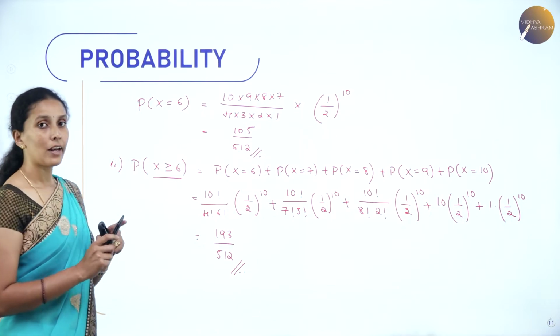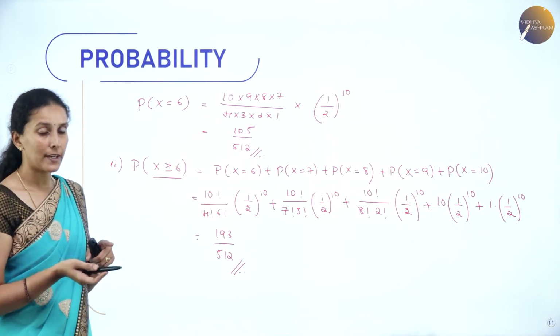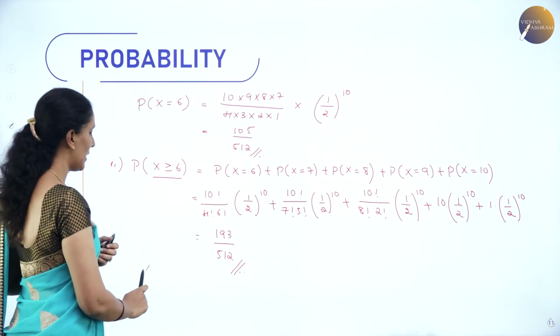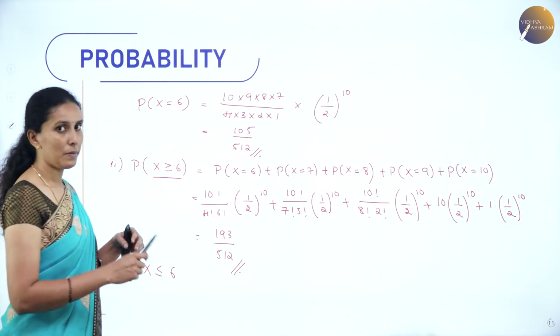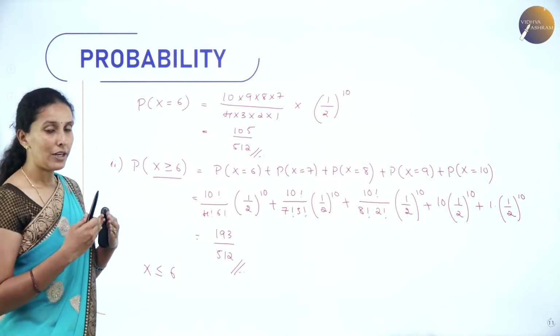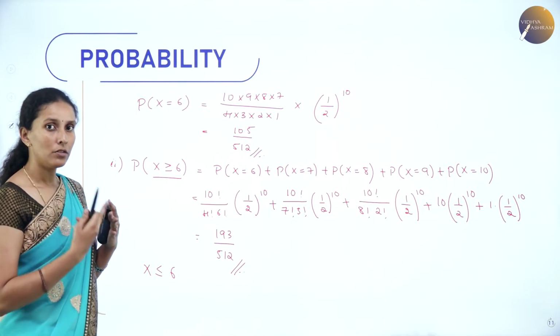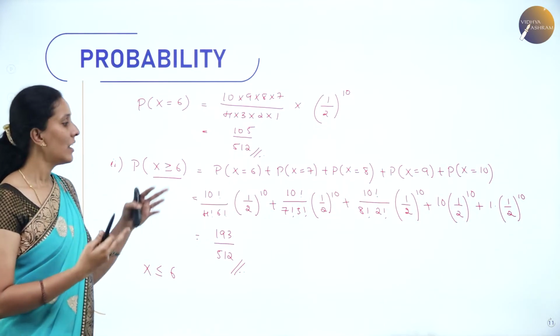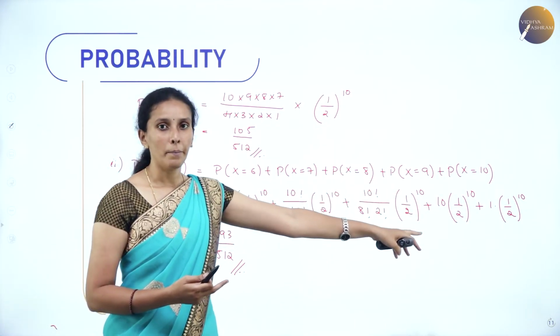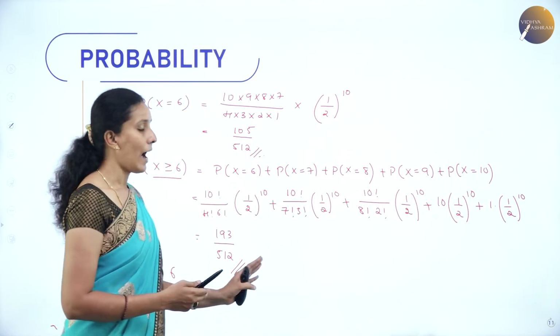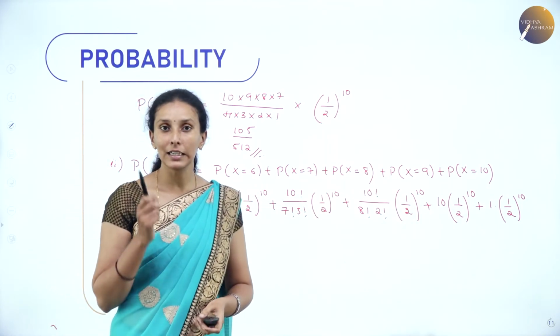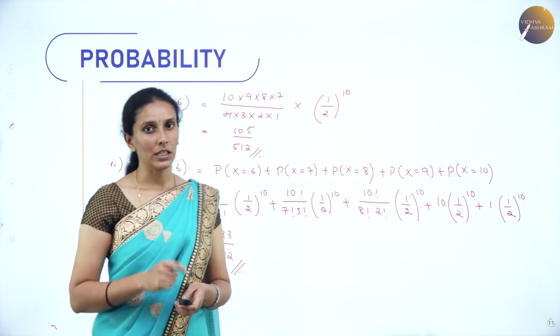We can also calculate the value of getting at most 6 heads. That will be x less than or equal to 6. That means you should take probability of x is equal to 0, 1, 2, 3, 4, 5 and 6. Find each binomial distribution value, add the probabilities. You will get the value of at most 6 heads.